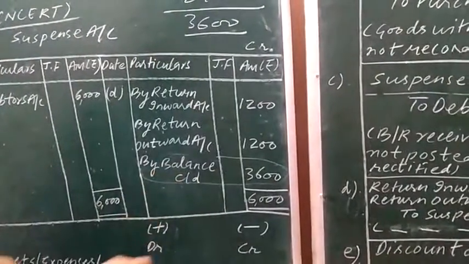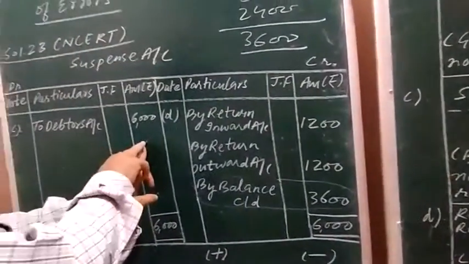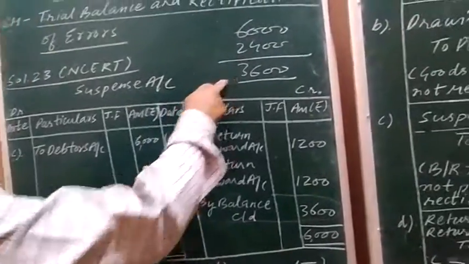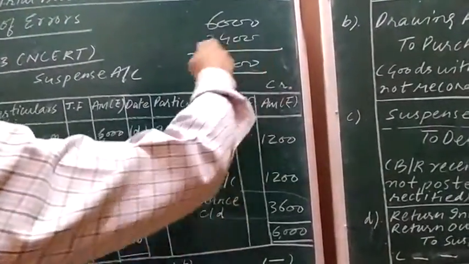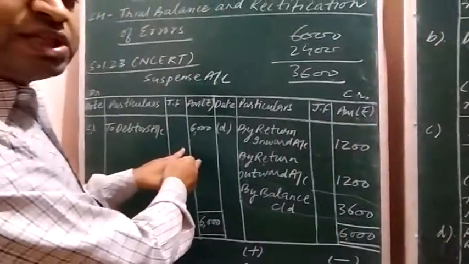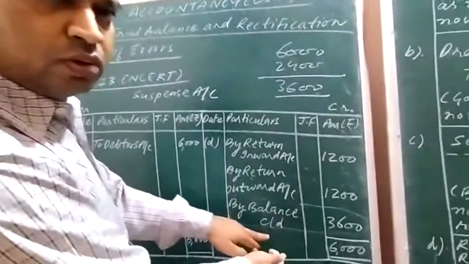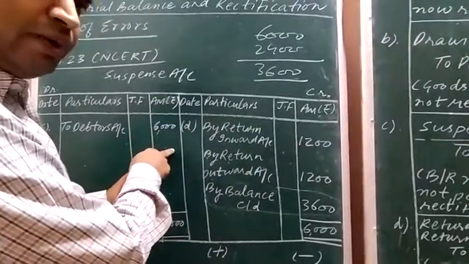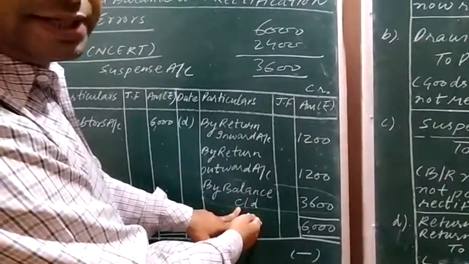By balance carried down means we have carried the shorter balance. How much short was there? 3,600. This 3,600 shorter balance was carried from which side? Debit side. Where? Down, on the credit side. Carried down. Means carried from the debit side and kept down on the credit side.